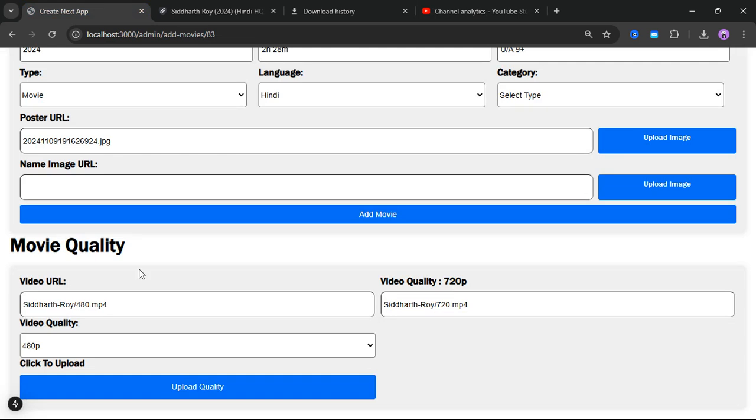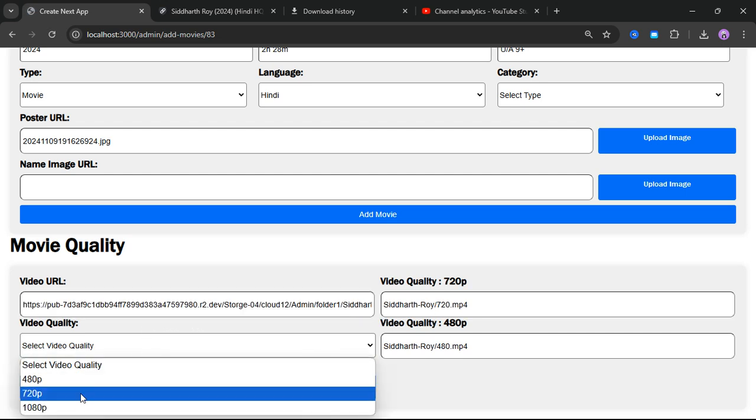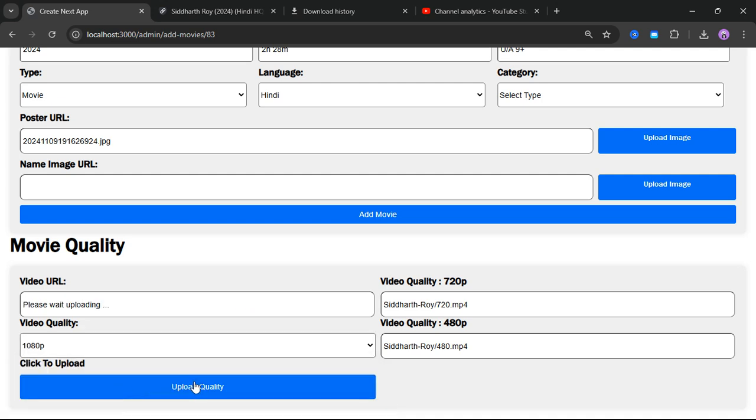Okay, so you can see our 480p quality has been uploaded, and if I refresh it right now, I will get the 480p quality here. Now if I upload the 1080p quality as well, it will start getting uploaded to my S3 bucket. Okay, cool guys, this is the basic idea of what we have tried to do in this video.